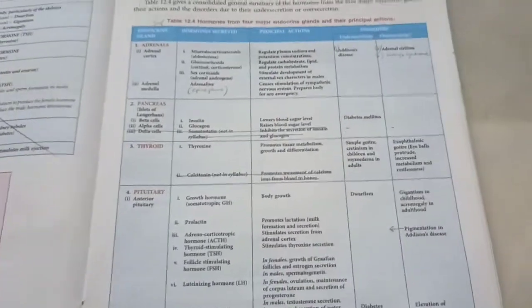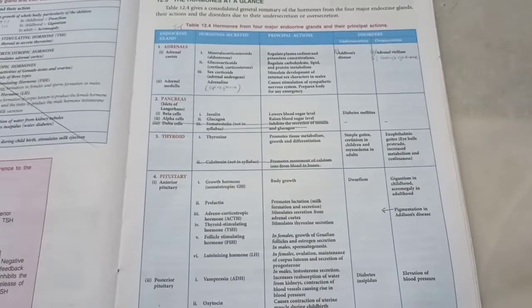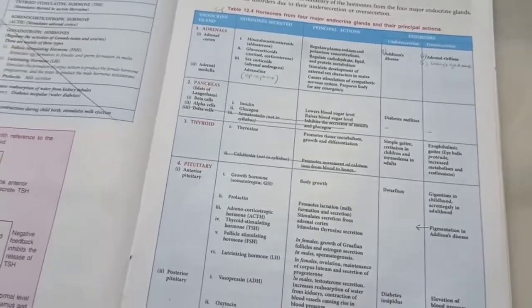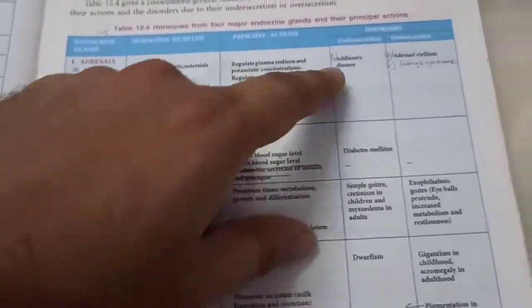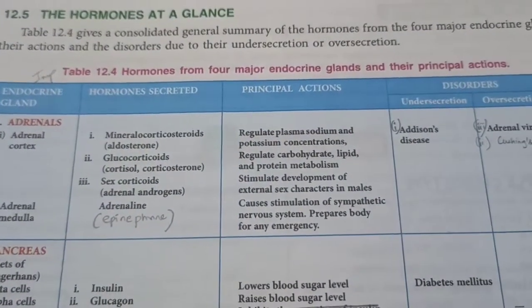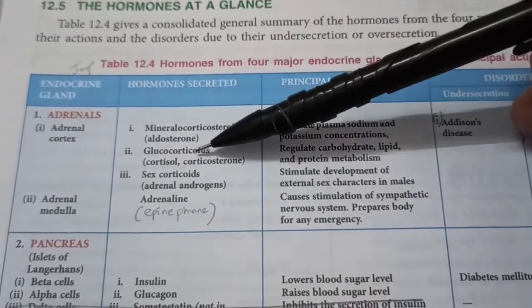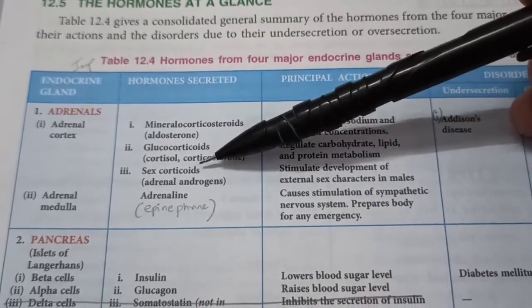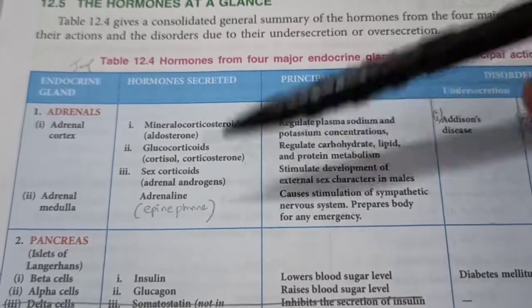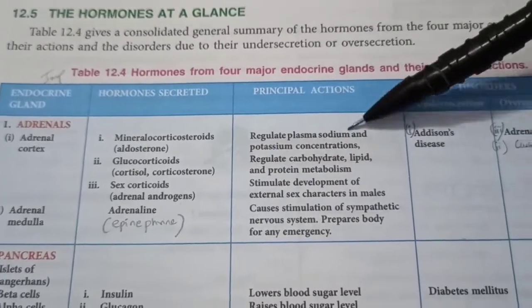This table is super important. This is the starting point of this chapter. When you learn it, it covers all the locations, hormones, functions, and diseases in a tabular format. So a quick recap here. Adrenal cortex has mineralocorticoid, glucocorticoid, and sex corticoid. Some examples are given in brackets. You need to learn all of that. The functions are given and the diseases.